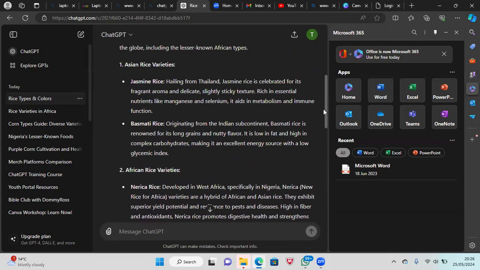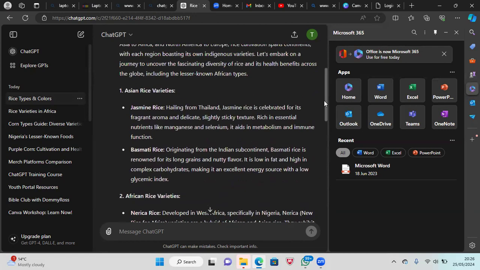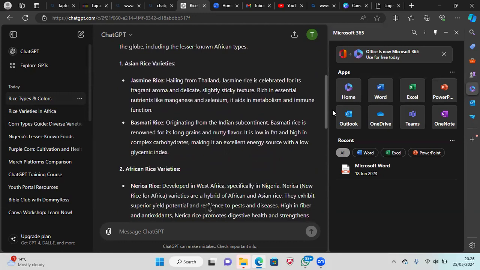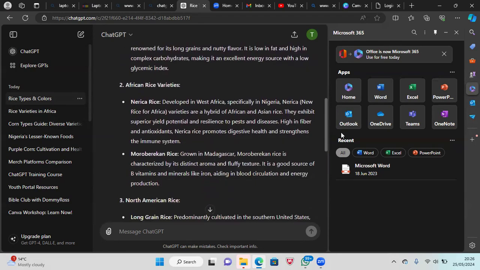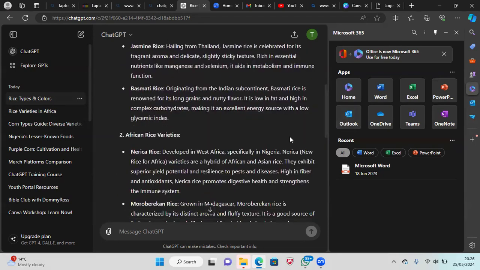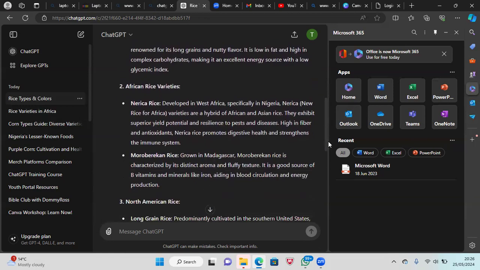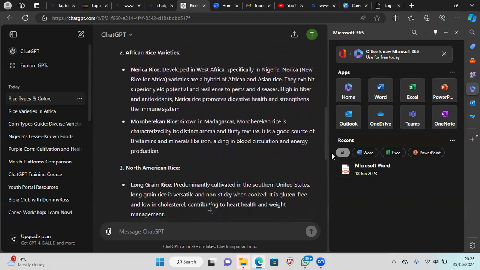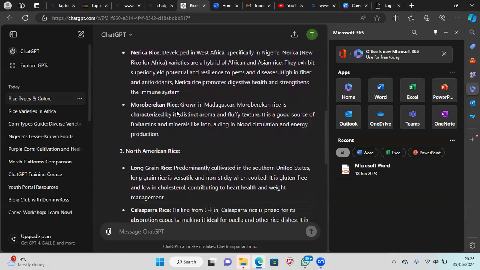Okay, basmati, we know about that already. High and low in fat. So if you're someone that is looking for rice, this one is interesting. Moro Berican rice, grown in Madagascar. Okay, distinct aroma, fluffy, good source of vitamin B and minerals like iron, aiding blood circulation.